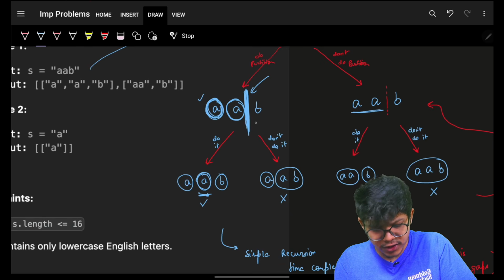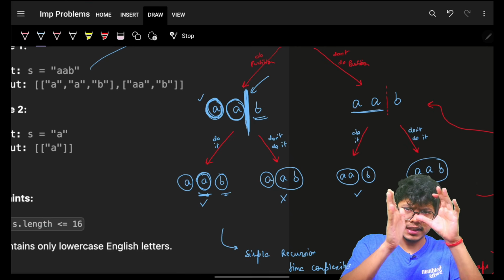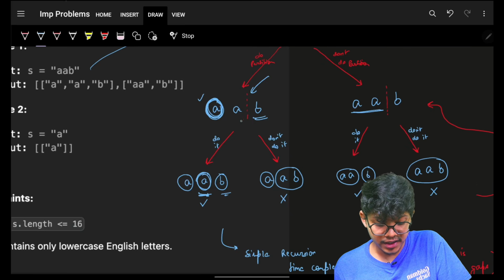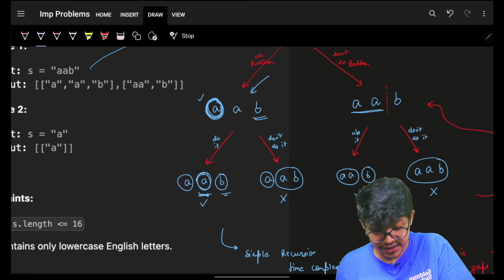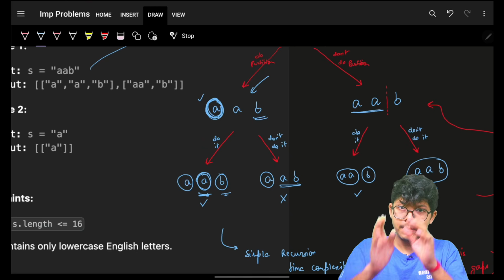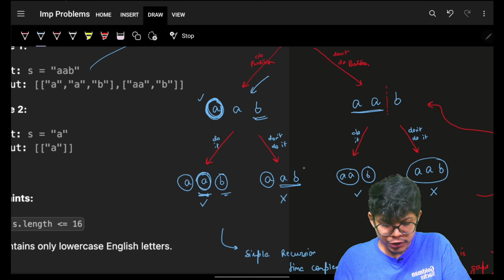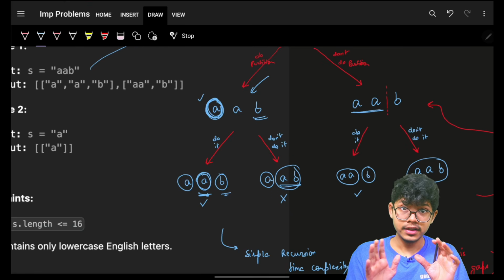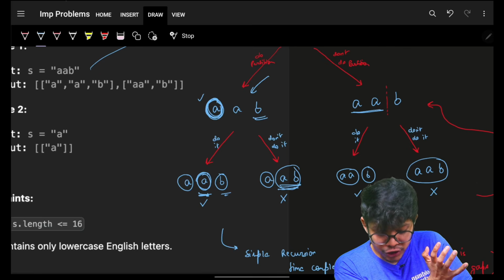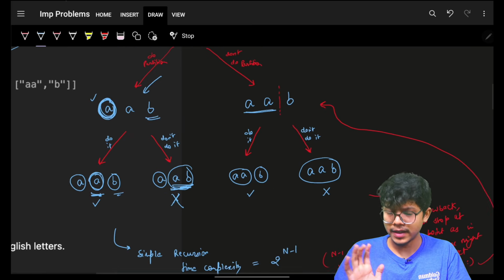Then you can easily see the remaining is one only, so that will have to come. What if I don't do a partition here? Then for sure I will not be putting any mark, and the string ends here. So this last one should make one substring, and it should be a palindrome, but it is not.